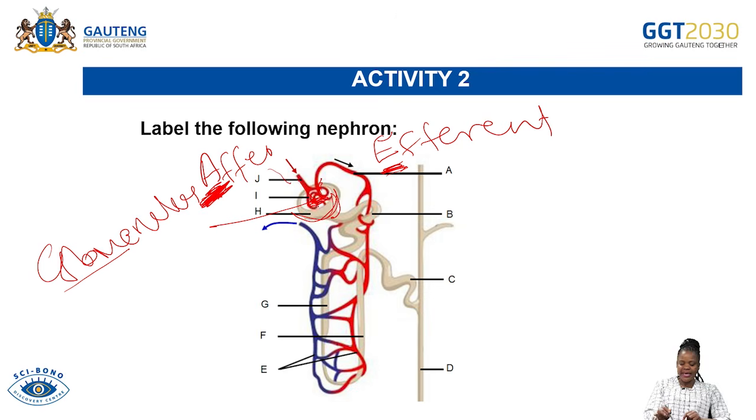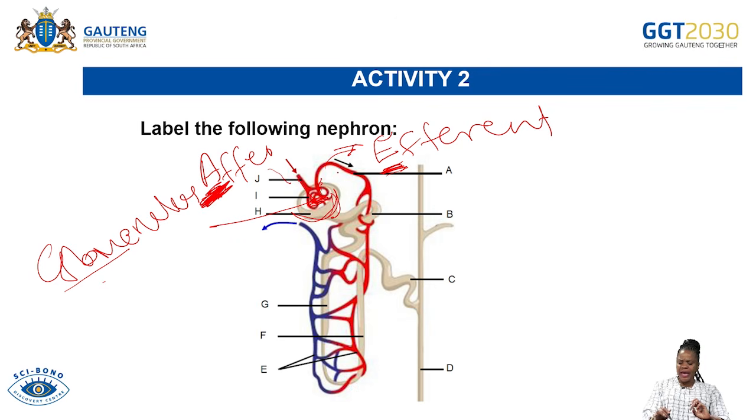And as soon as it gets inside, it forms the blood capillaries. It branches to form these capillaries, and those capillaries are called the glomerulus. And then the glomerulus reunite again to form what now? To form the efferent. The E is leaving, as you can see from the arrow. It is the vessel that is leaving the Bowman's capsule. That is the efferent, exiting.